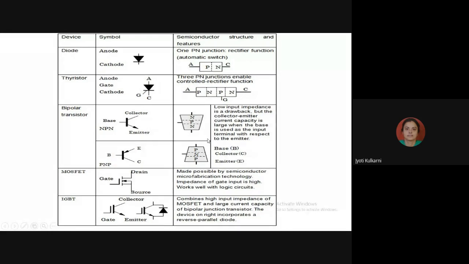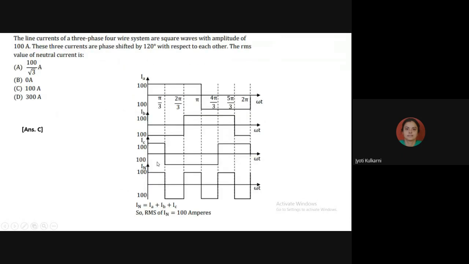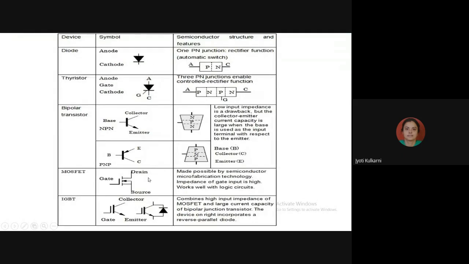Then the next device is the MOSFET, that is the metal oxide semiconductor field effect transistor. Okay, if I am comparing BJT with MOSFET, the terminology is almost the same, because MOSFET also has 3 terminals, but the construction is different. Both belong to the transistor family. BJT belongs to the transistor family, and MOSFET also belongs to the transistor family. Now what is the difference?